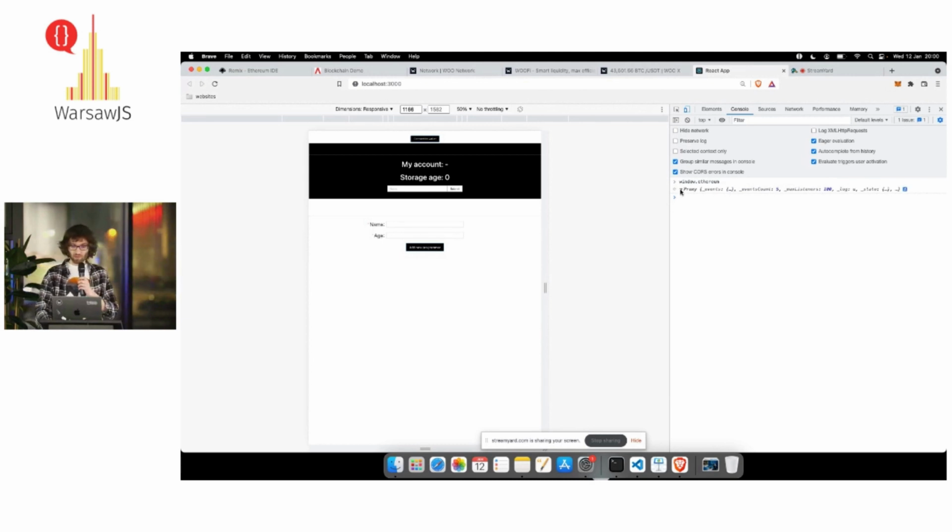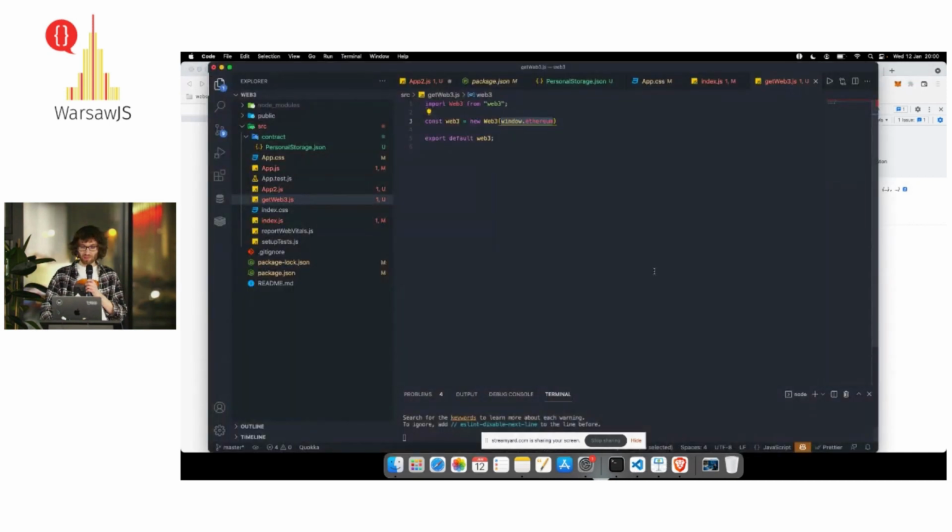This Ethereum object has some properties, and we can pass it to the Web3 library, and then Web3 will know that we want to connect with smart contracts using MetaMask.